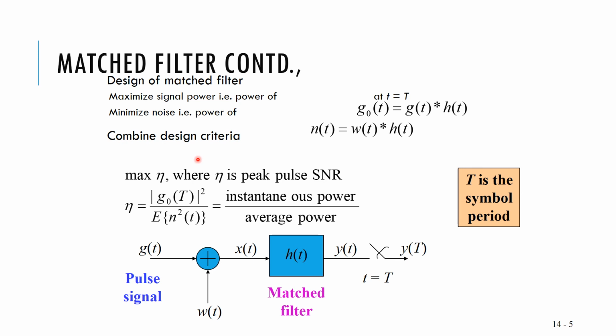In this, one of the criteria we measure is the eta value, which is the peak pulse SNR: the instantaneous power divided by the average power. For each instantaneous power of g0 of t being received, what is the average power of the noise? This n square of t refers to the noise, which is w of t convolved with h of t.